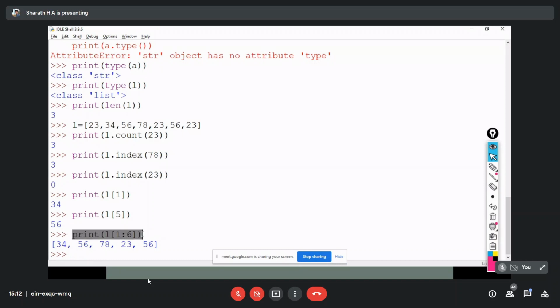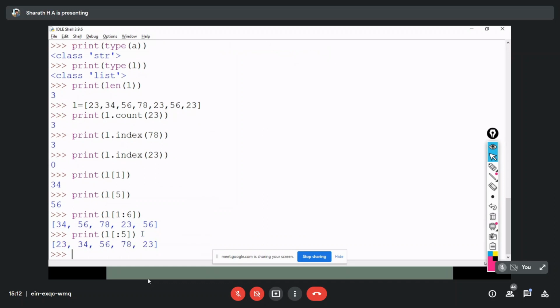What's the code? 0 to 5, that we can use. Otherwise, 0 colon. Or without giving the first index, only colon 5. That means from the starting till 5, excluding 5.